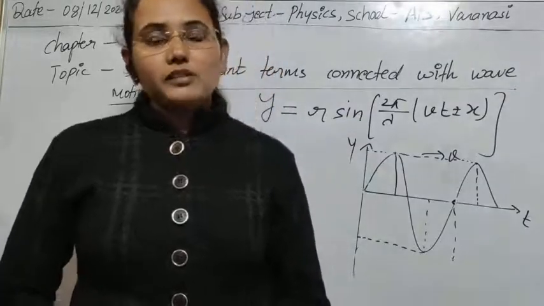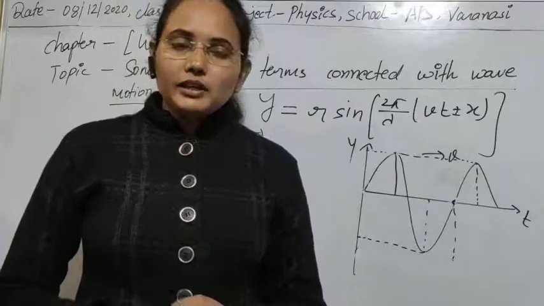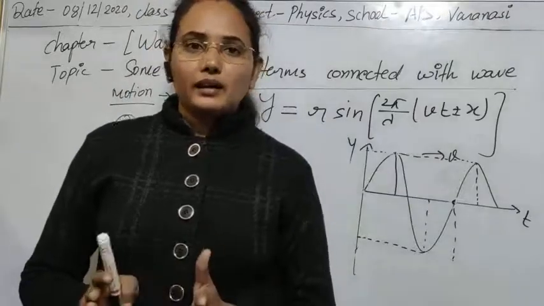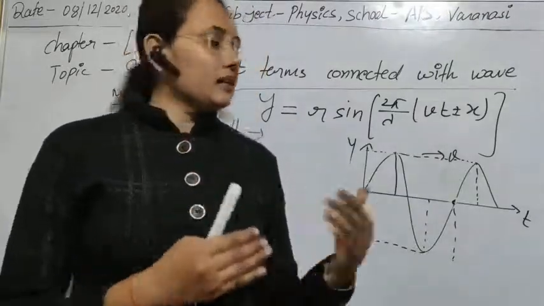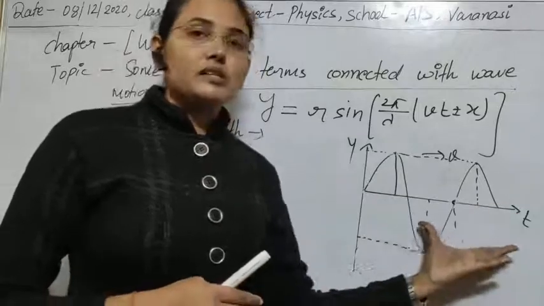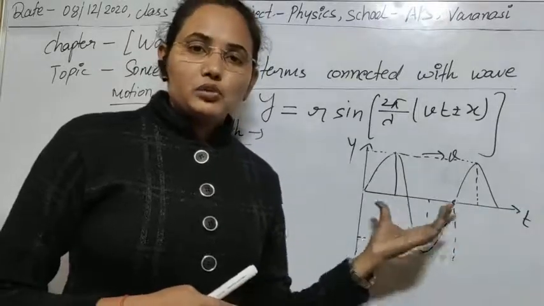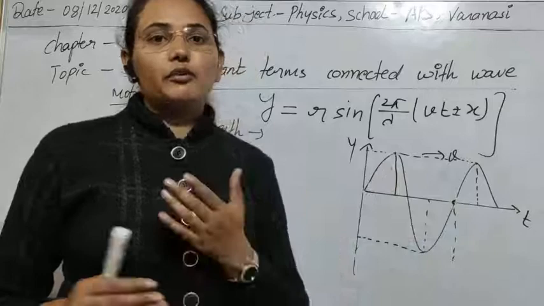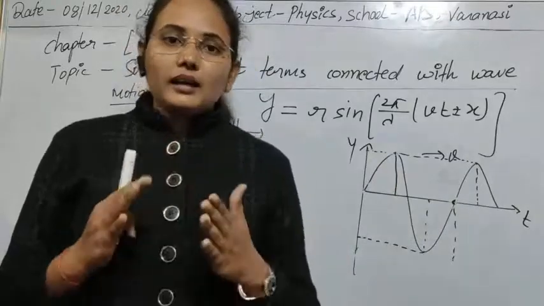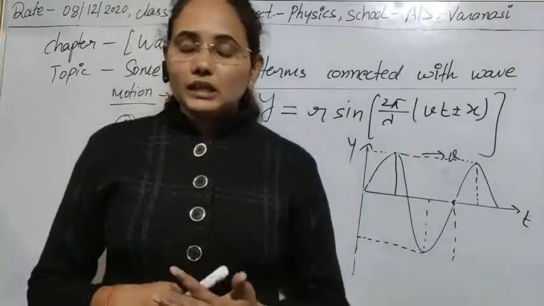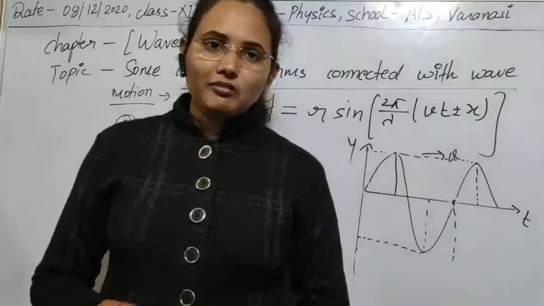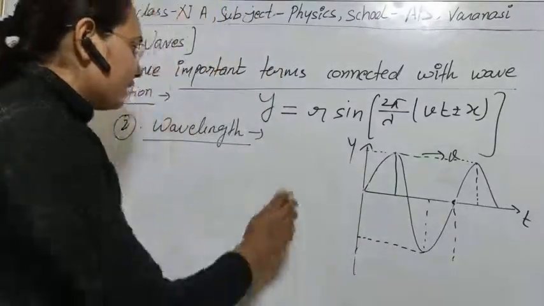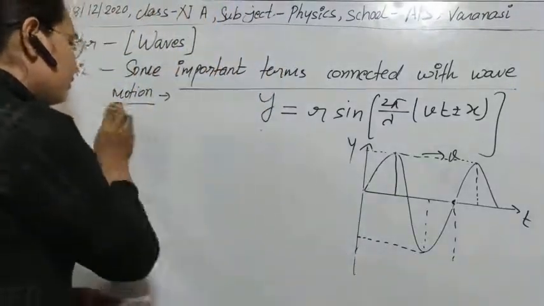After completion of one wavelength, the particle will repeat its path again and again, and after two complete rotations you will obtain two wavelengths, that is 2 lambda, after that 3 lambda, 4 lambda, which means we obtain integral multiples of lambda in the case of a periodic wave or harmonic wave. Clear? I think the concept of wavelength is clear to you.